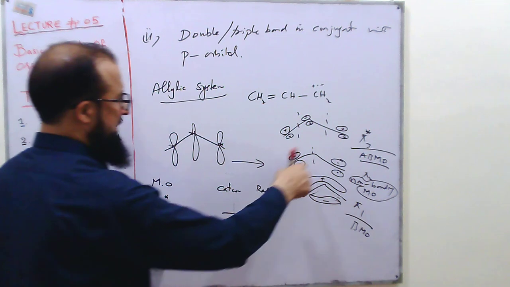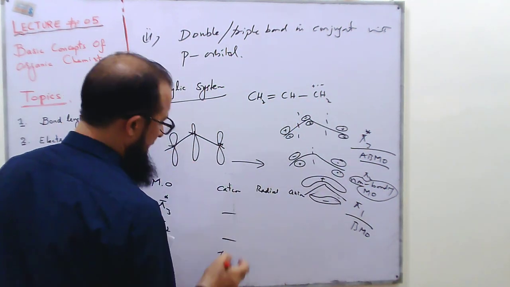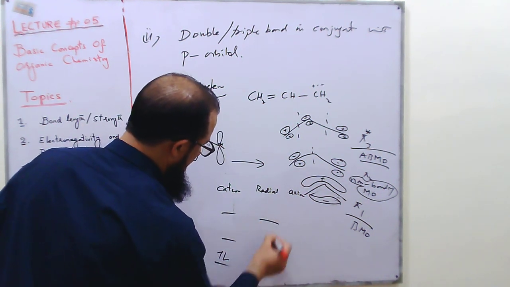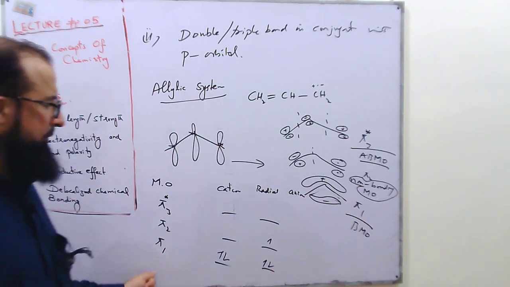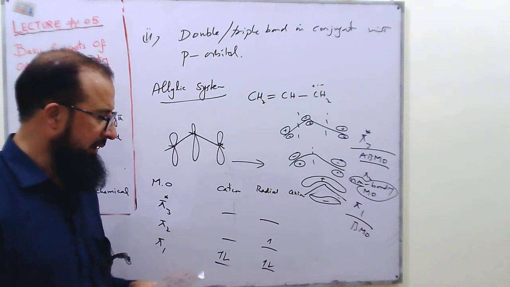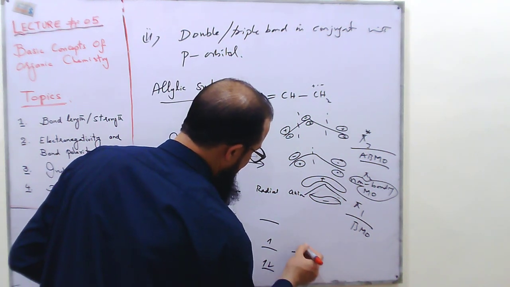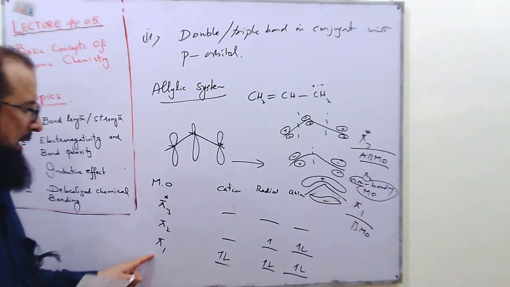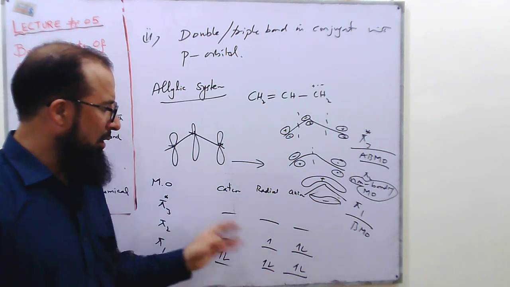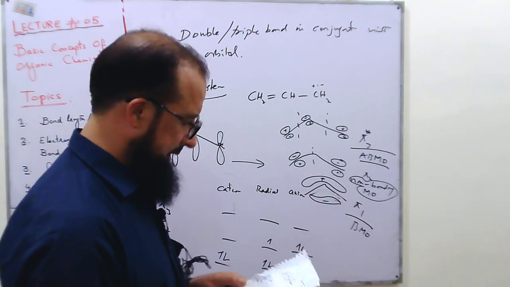In the second case, because we have one extra electron in the p orbital, we will have this kind of configuration: 2 electrons will go to the pi 1 and 1 electron will go to the pi 2, that is the non-bonding molecular orbital. In the third case, we have 2 electrons in the bonding molecular orbital and 2 electrons in the non-bonding molecular orbital, while in all cases there will be no electron in the anti-bonding molecular orbital.